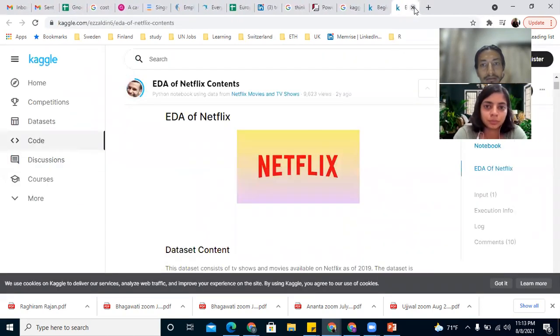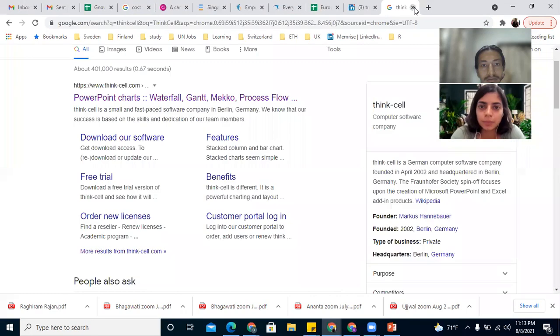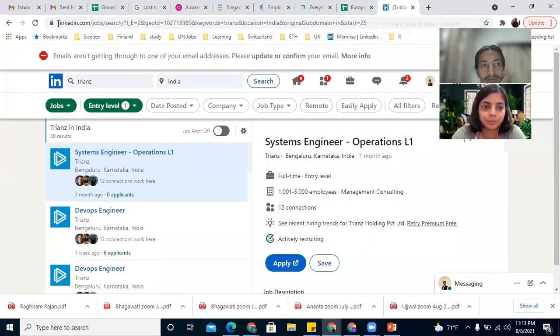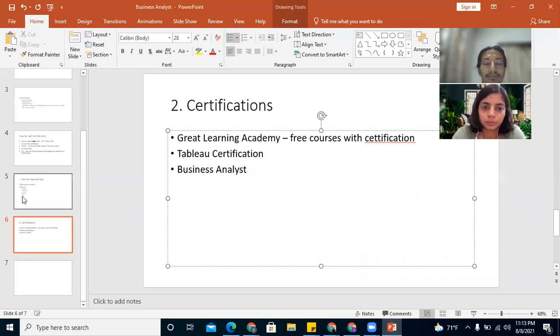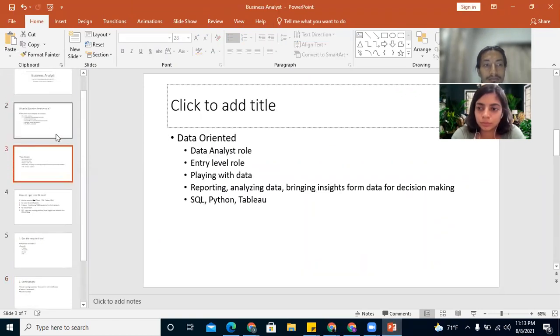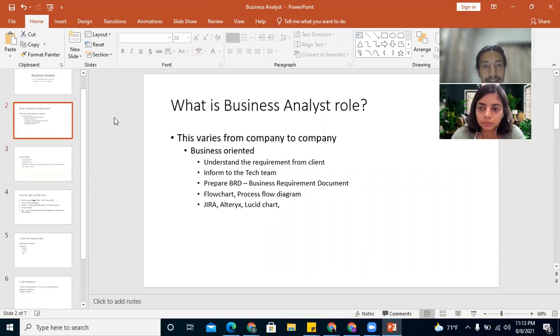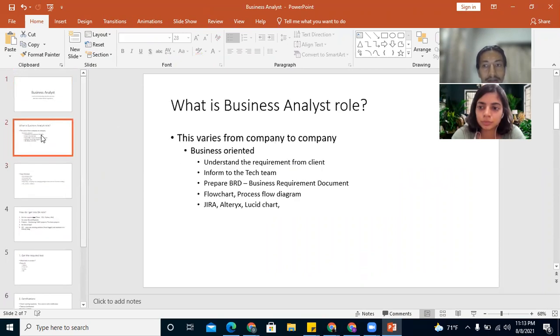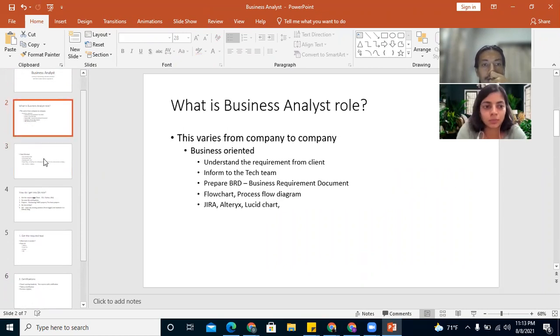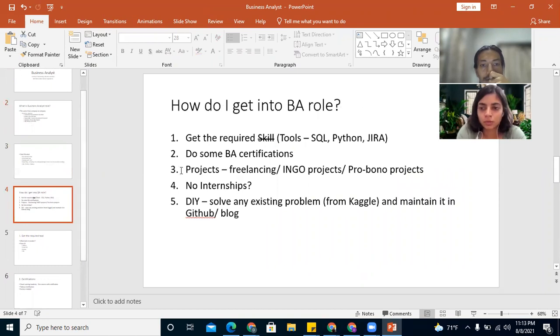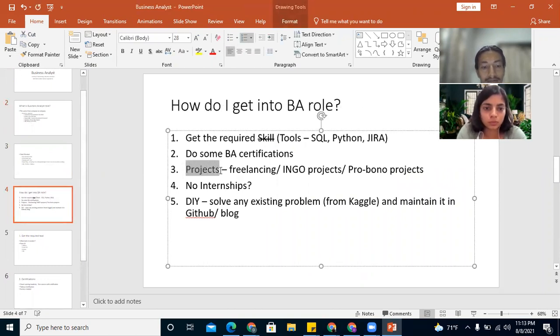And normally, business analyst and business intelligence and business data analyst, this all come together. Like, you know, their JDs are more or less the same. They can be interchanged. Moving to the next point, projects.